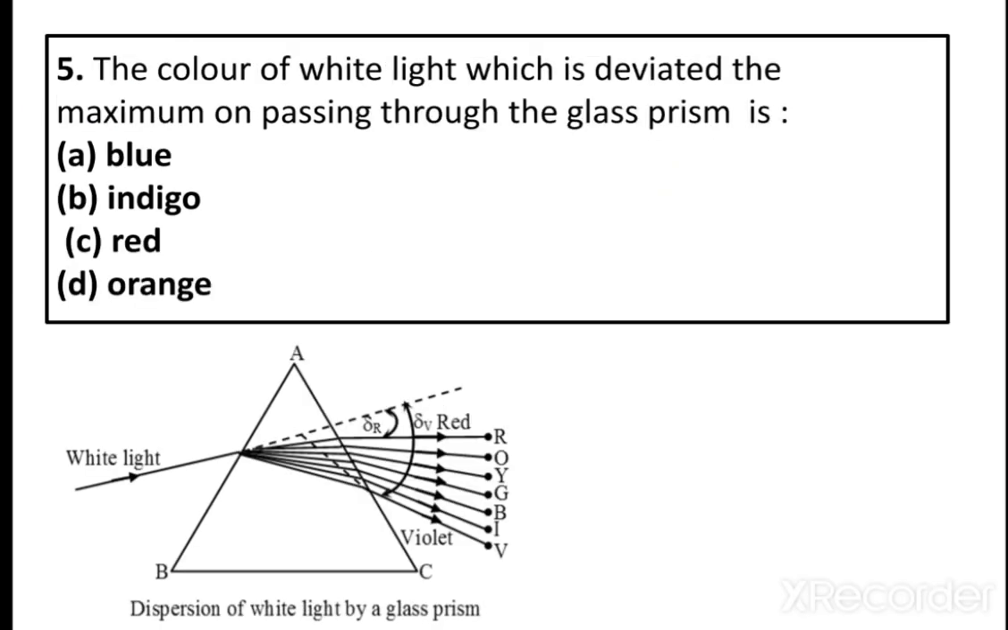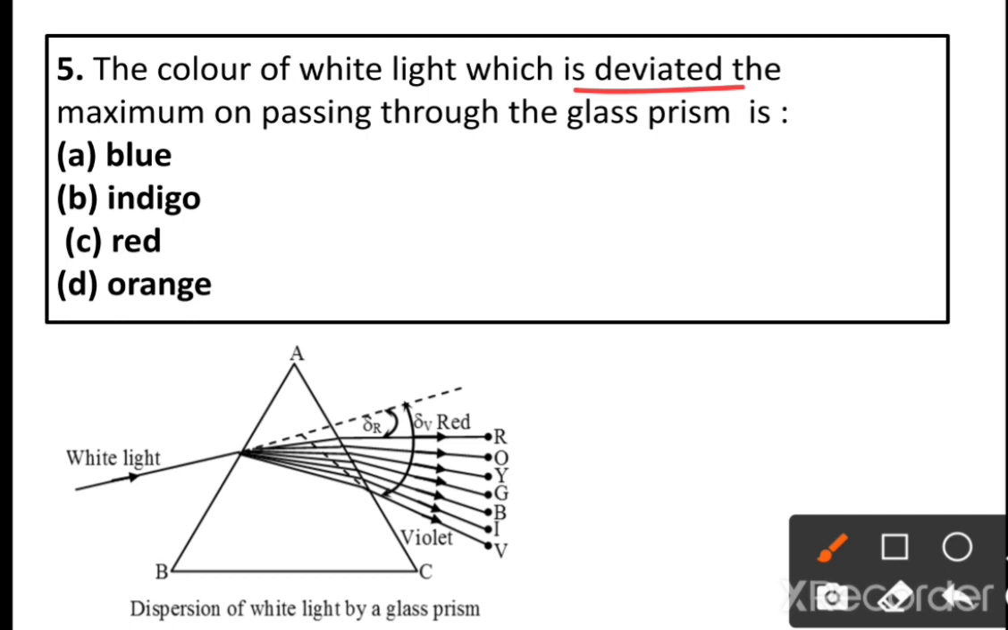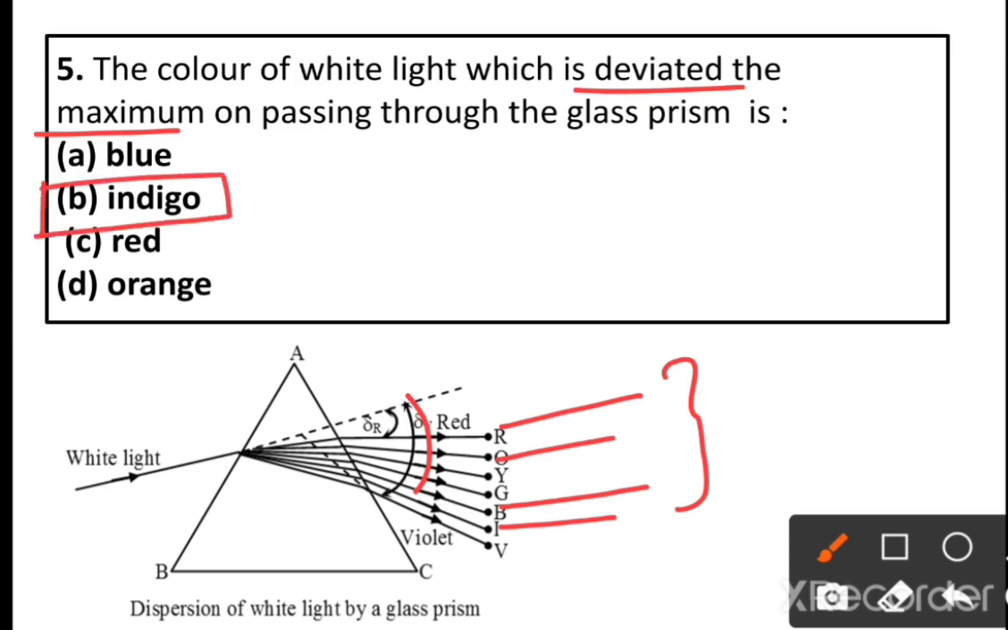The fifth question: the color of white light which is deviated maximum on passing through the glass prism is. You have to find the maximum deviation. They have given option A, blue; option B, indigo; option C, red; option D, orange. So among the four, indigo is the maximum deviated. So option B is the correct answer.